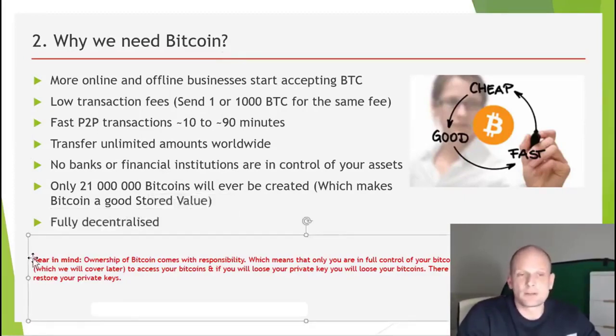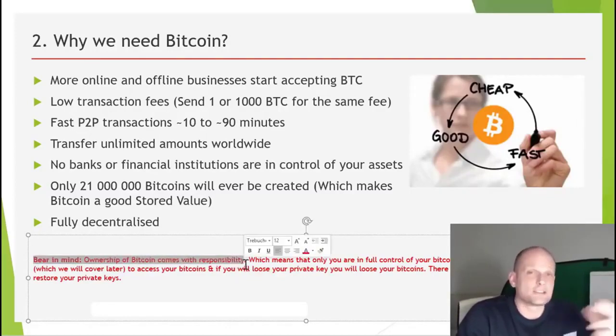But one thing to bear in mind, as you can see here, guys, I have pointed it out, that ownership of Bitcoin comes with responsibility. What I mean by this is that there is a public key, which is pretty much your account access. You can think of a box with two keys, where one key allows you to only put into that box, and then there is another key, which is the private key on blockchain technology on Bitcoin, which allows you to remove from that box, and that box is your money.